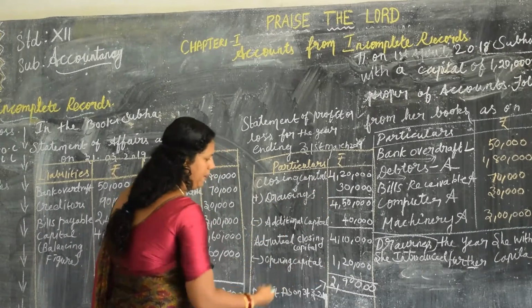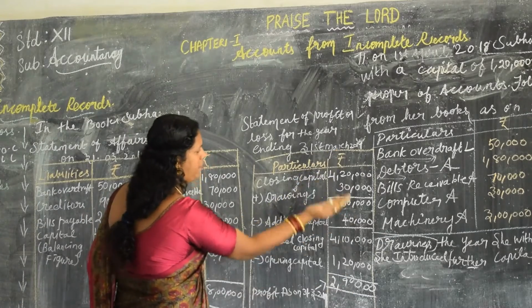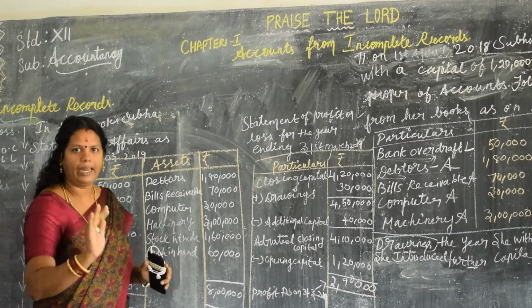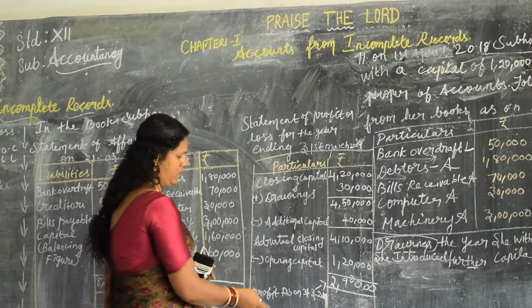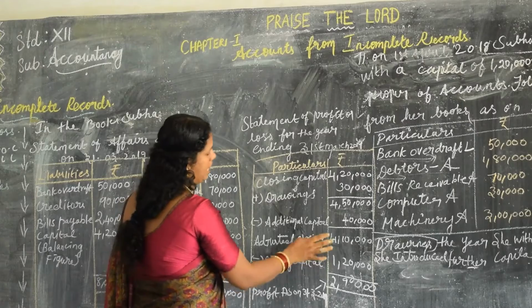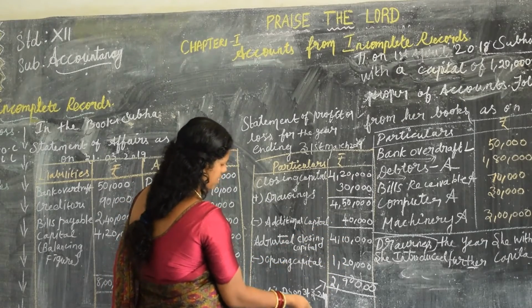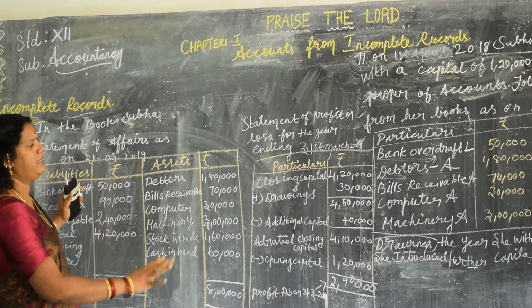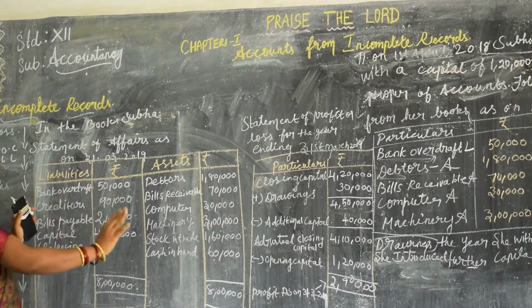When it is on the reverse, if drawings is not given, or if opening capital is not given, don't worry. In the reverse side you add everything. In which item you are going to find it out, that area alone you detect it. Then you will get a profit. How will you derive the profit? If the adjusted closing capital is more than the opening capital, then this is the profit. Clearly understand the concept, because when you overview it, it will seem light.